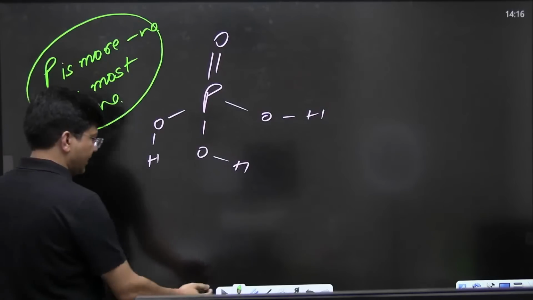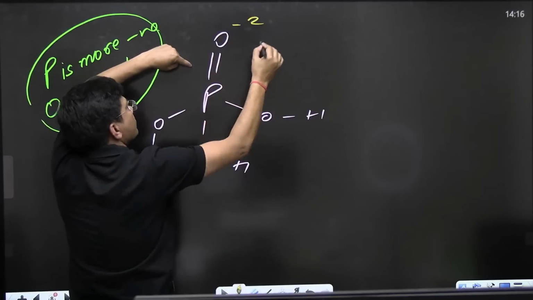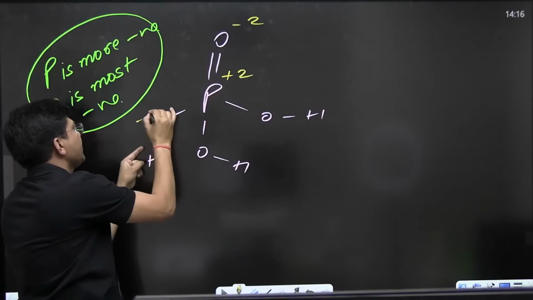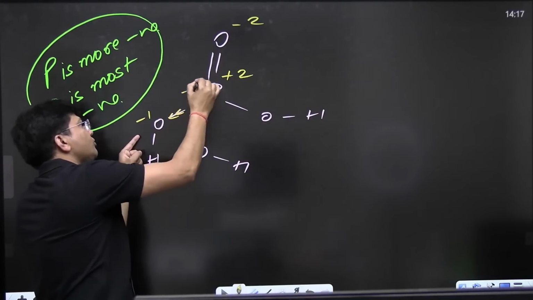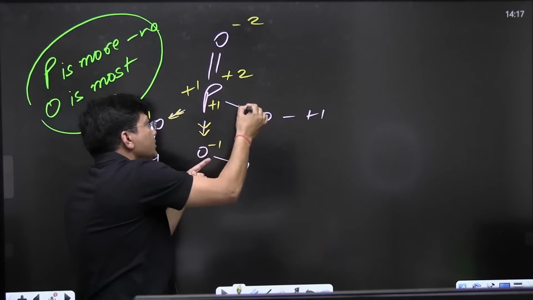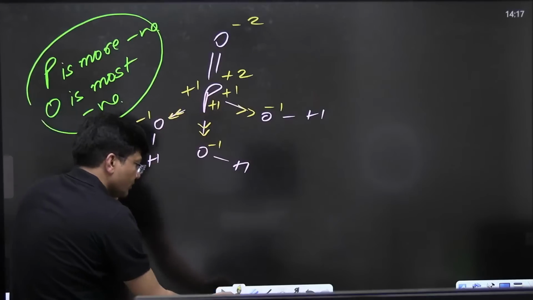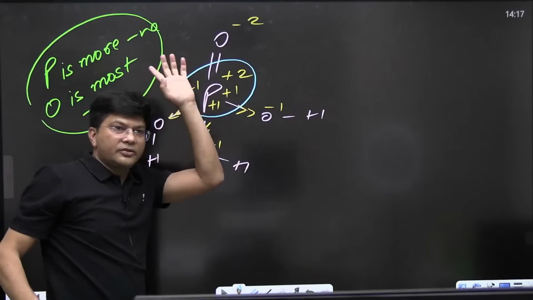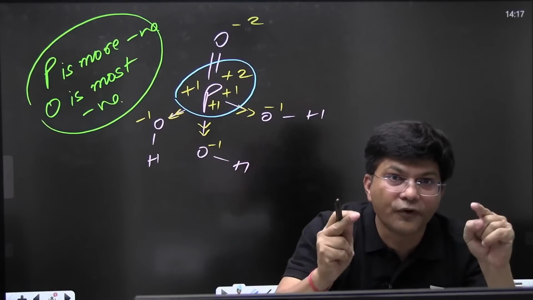So what we can see, we will see two bonds, 1 and 2. So minus 2, it has taken 2 electrons, so it has lost 2 electrons. This oxygen has taken 1 electron from here, minus 1, it has lost 1 electron. This oxygen has taken 1 electron, so it has lost 1 electron. This oxygen once again has taken 1 electron. Can you do the sum of all these numbers at this place? Can you do the sum on phosphorus?